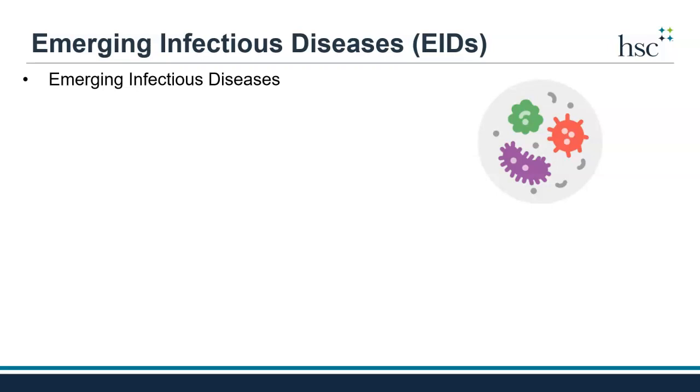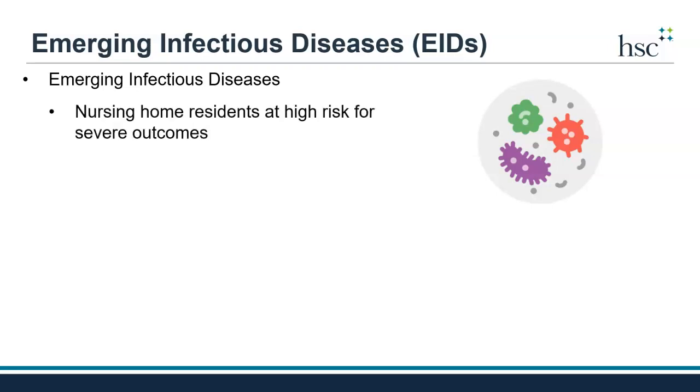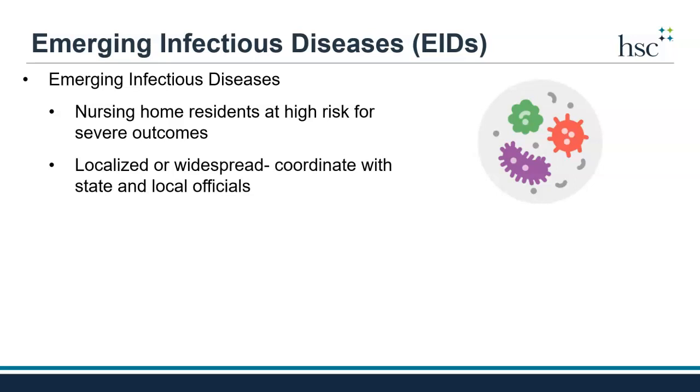Emerging infectious diseases will continue to be a threat to nursing home communities as many residents are at high risk for severe outcomes due to their age and underlying health conditions. A nursing home's emergency plan should consider that emerging infectious diseases can be localized to a small area or widespread and affect the state, nation, or the world as we experienced with COVID-19. Because of this, it is important for emergency plans to clearly state how nursing homes will plan, coordinate, and respond to emerging infectious diseases with state and local public health and emergency preparedness officials' plans.